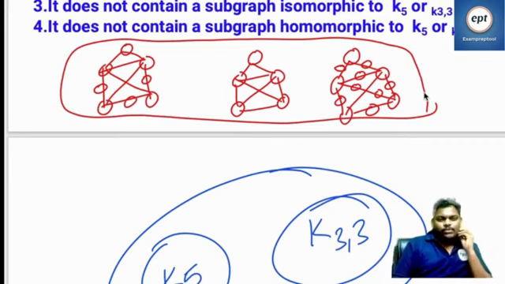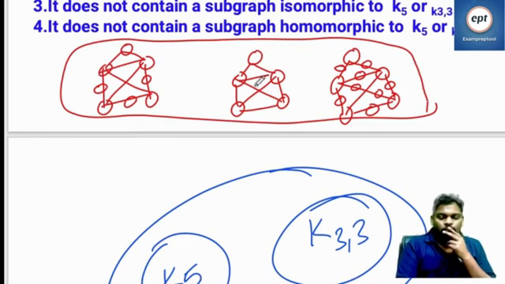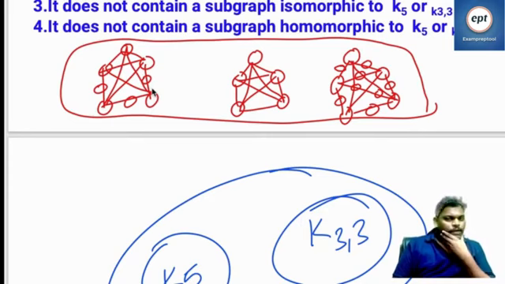Only the second one. Which one is homomorphic to K5?